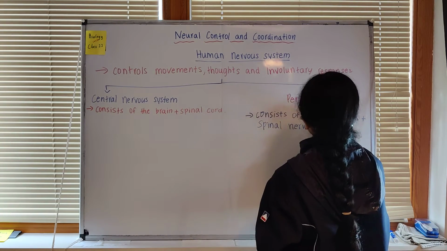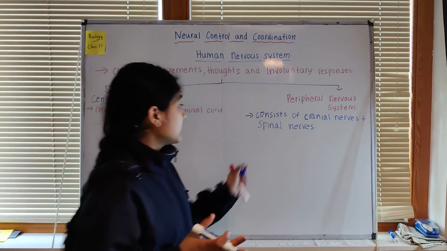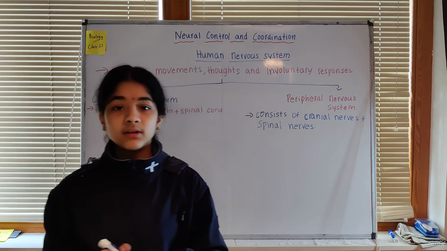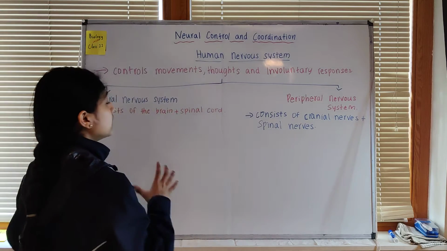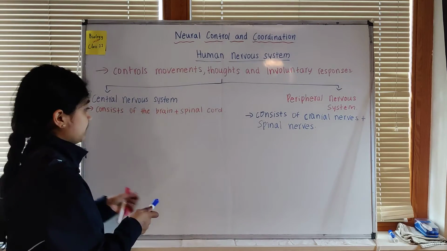The cranial nerves are the nerves that come out from the brain. The spinal nerves are the nerves that come from the spinal cord. So these are the various nerves which come out of the main central nervous system.